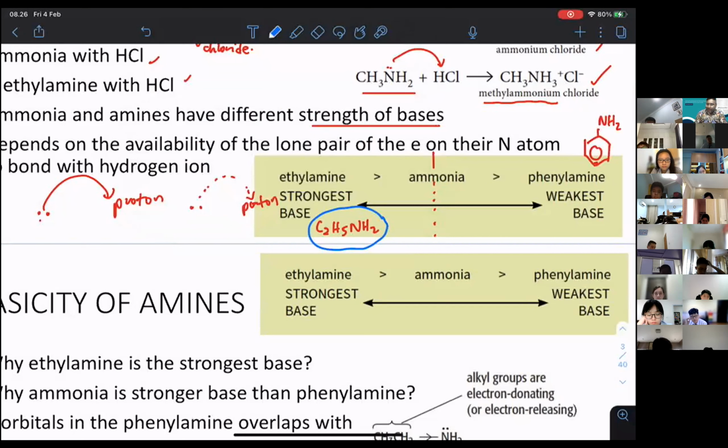And I just told you that it all depends on the ability to donate the lone pair of electrons. Can someone explain about this? Can we have someone try to explain? Angela, you want to explain why ethylamine is a stronger base compared to ammonia or phenylamine?